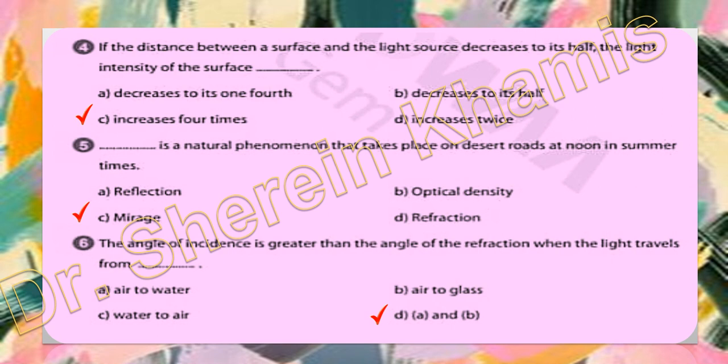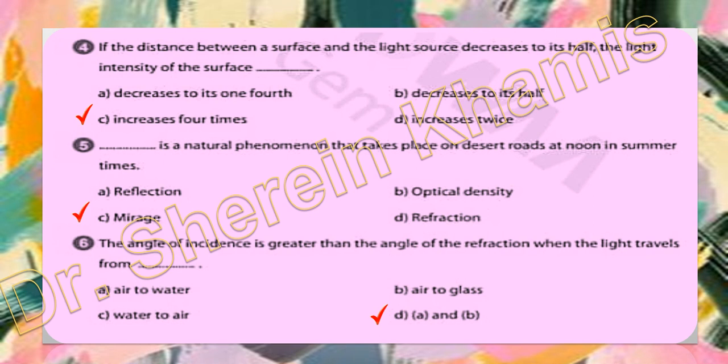So when is the angle of incidence greater than the angle of refraction, when the light travels from what? From air to water. So the angle of incidence is greater here as we are coming from air, and the other one, air to glass. Okay, I know sometimes I make a mistake with you. Just think: the medium of incidence, any medium that gives a high velocity, will be air.